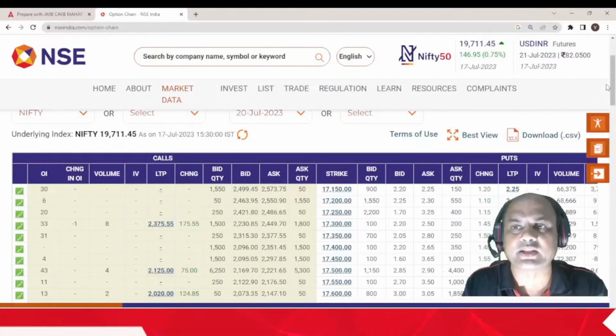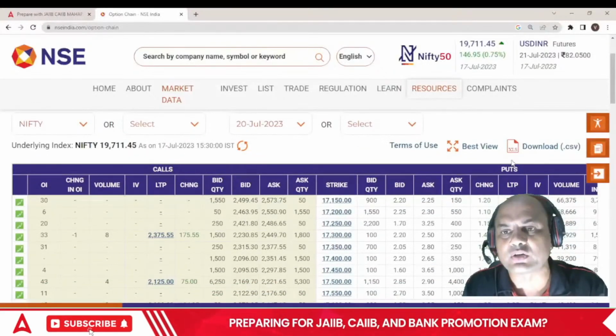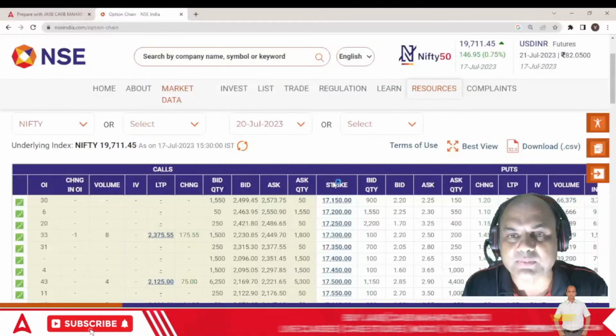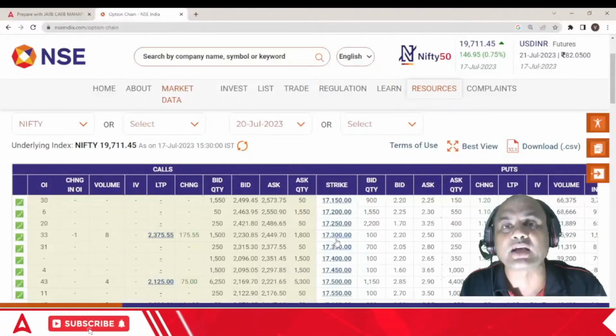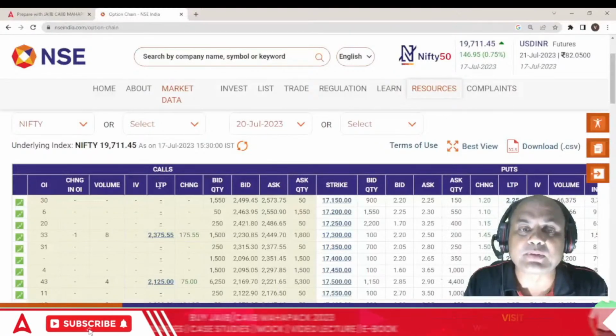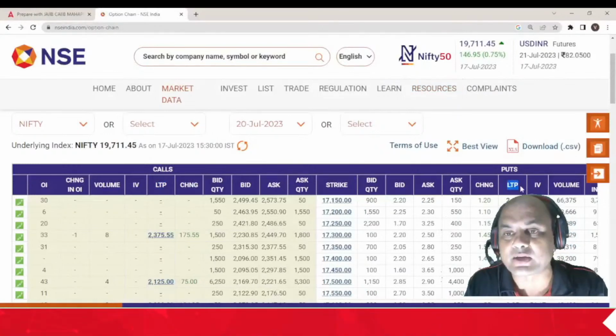This is a derivative chain actually. Here it is called calls, and here it is called puts. So these are derivatives. This is known as the strike price. Strike price means the price at which I buy, the price I target. Then LTP is known as the market price.